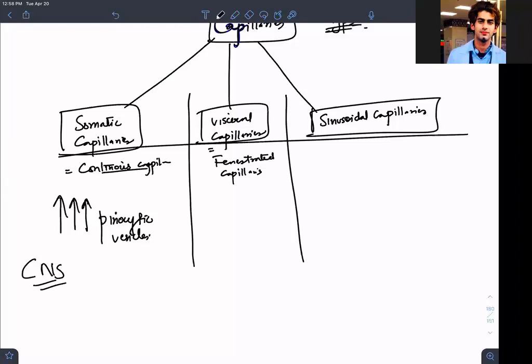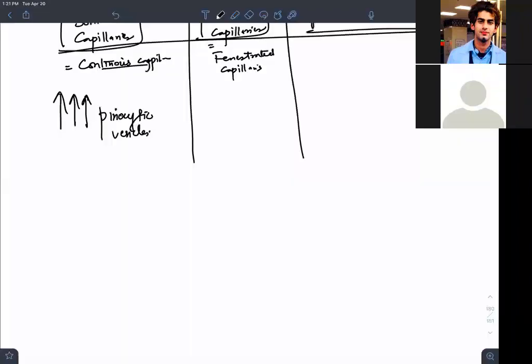And that's why they are also adding to the BBB, that is the blood-brain barrier. So having fewer pinocytic vesicles in the somatic or continuous capillaries in the CNS is also adding to the blood-brain barrier. Now, what is specific histologically about pinocytic vesicles? They have more of them, except in the CNS where we have fewer, and some books attribute the blood-brain barrier to this function.